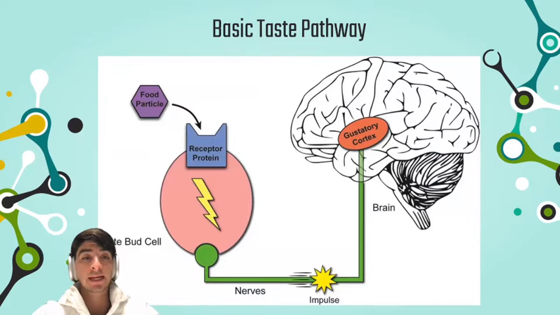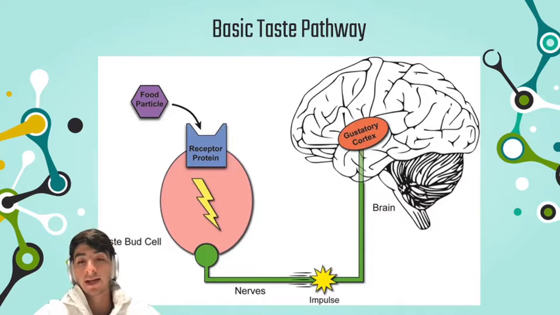So firstly, we begin here with the food particle, which would be the food that is masticated within the mouth by your teeth. And once we have this breakdown, which is also aided chemically through the saliva, there are certain substances within the food that are actually picked up by these taste receptors. So these taste receptors, once they have bound these certain substances, have an electrochemical transduction of the receptor signal to then relate to a nerve.